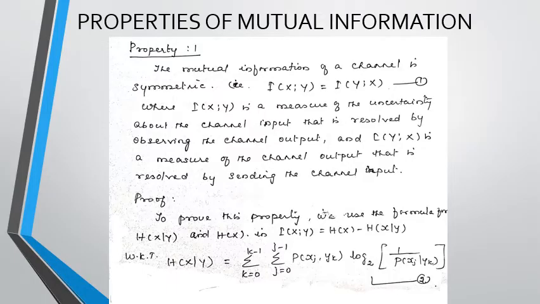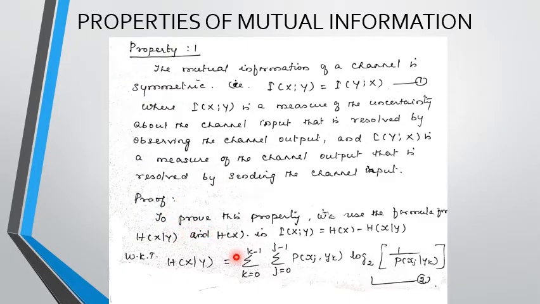Properties of mutual information. The first property is that the mutual information of a channel is symmetric. That is, I of x comma y is equal to I of y comma x, where I of x comma y is a measure of the uncertainty about the channel input that is resolved by observing the channel output, and I of y comma x is the measure of the uncertainty about the channel output that is resolved by sending the channel input. So let's see the proof.